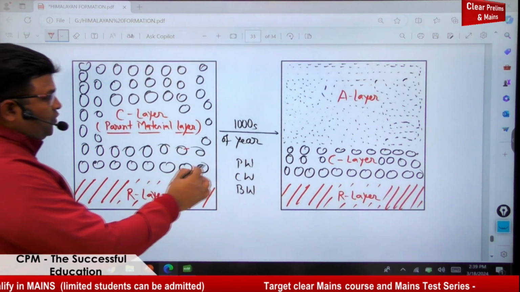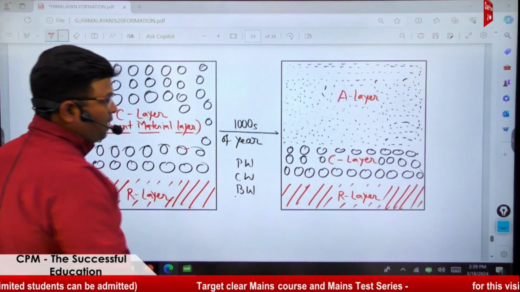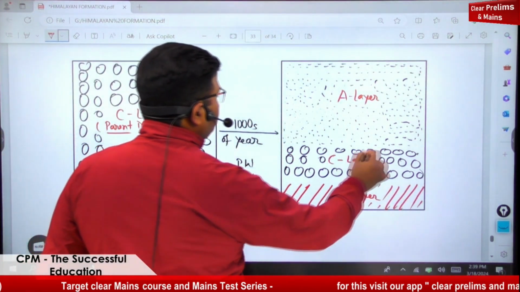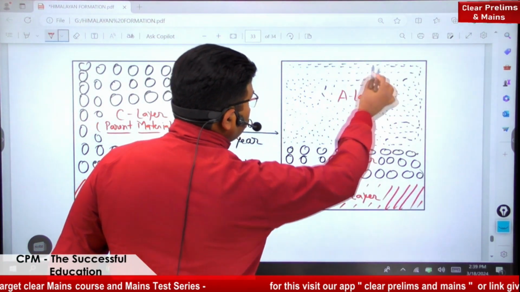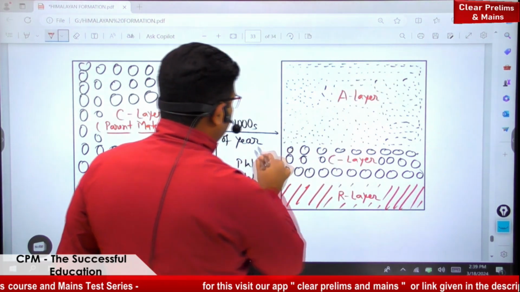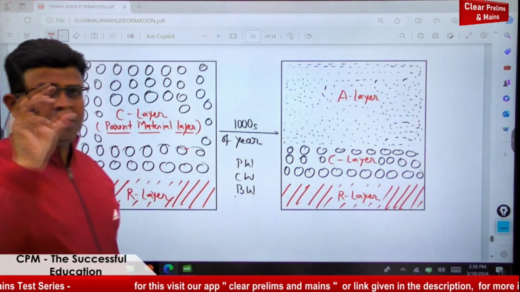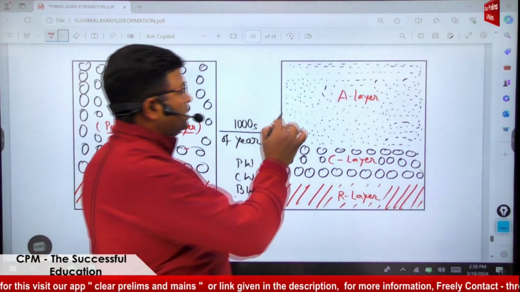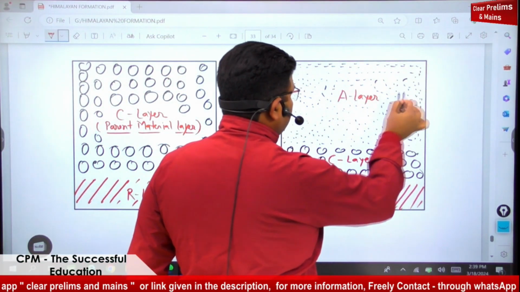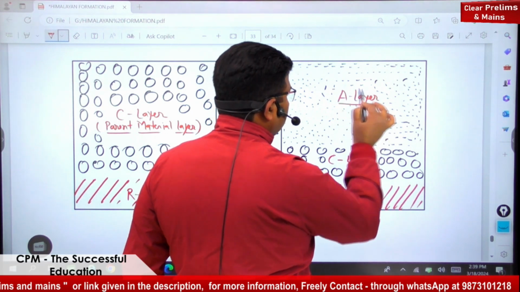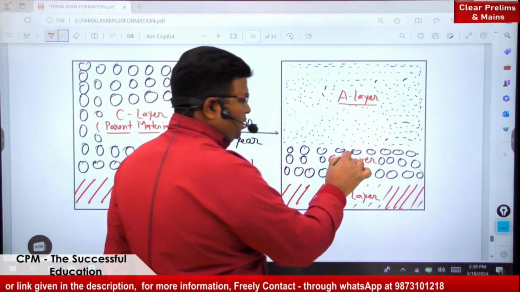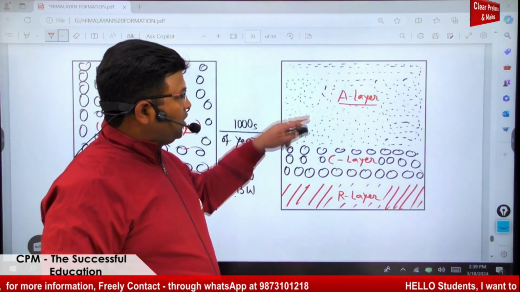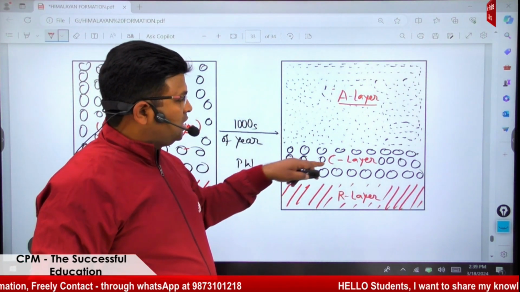In thousands of years, physical weathering, chemical weathering, and biological weathering keep breaking the upper part of the C layer into finer particles. By these weathering processes, the bigger particles are converted into sand, silt, and clay. I said that this finer particle layer is known as the A layer, and below it some C layer is left. Understood? This way we are able to get the A, C, and R layers.